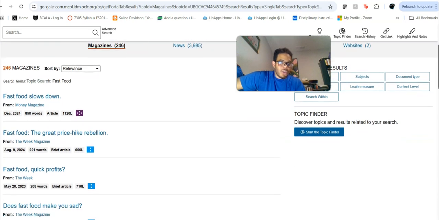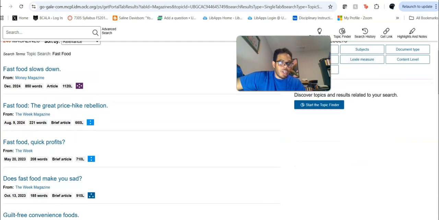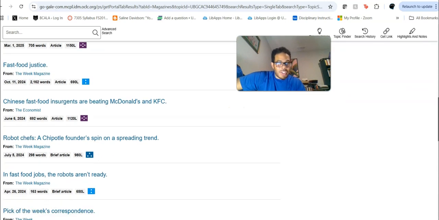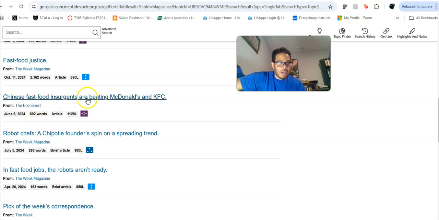But again, what you can do, you can scroll down here. You'll see all these various things, including word counts, articles, brief article. You'll see a date of publication. You'll see a Lexile number, and you'll see the source, which is the name of the magazine. This came from Money Magazine. This came from the Week magazine. This came from the Week. Looks like several things came from the Week, but this came from the Economist.